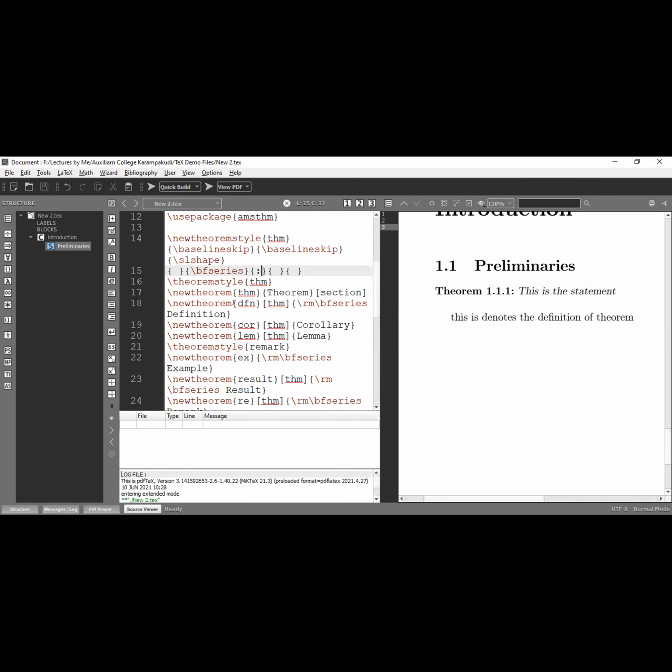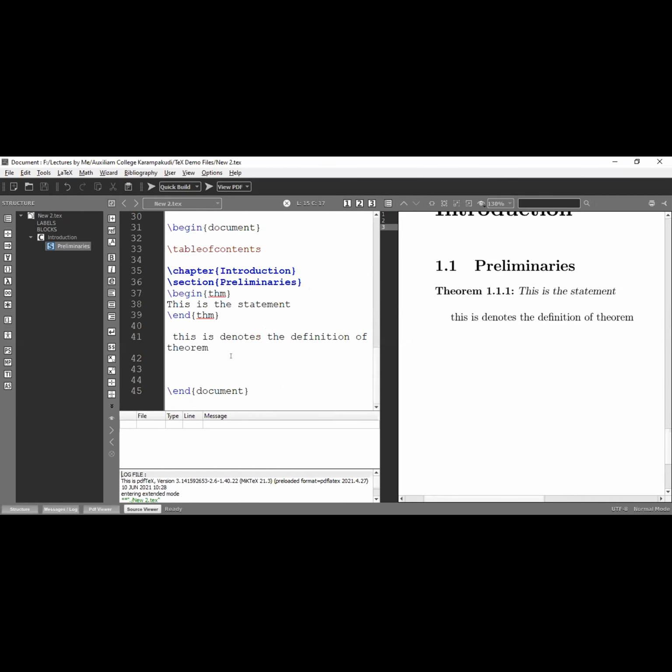Okay, next environment is DFN. I defined the definition as a DFN. Now I'm going to use it one by one. Begin DFN. So now this is my definition.